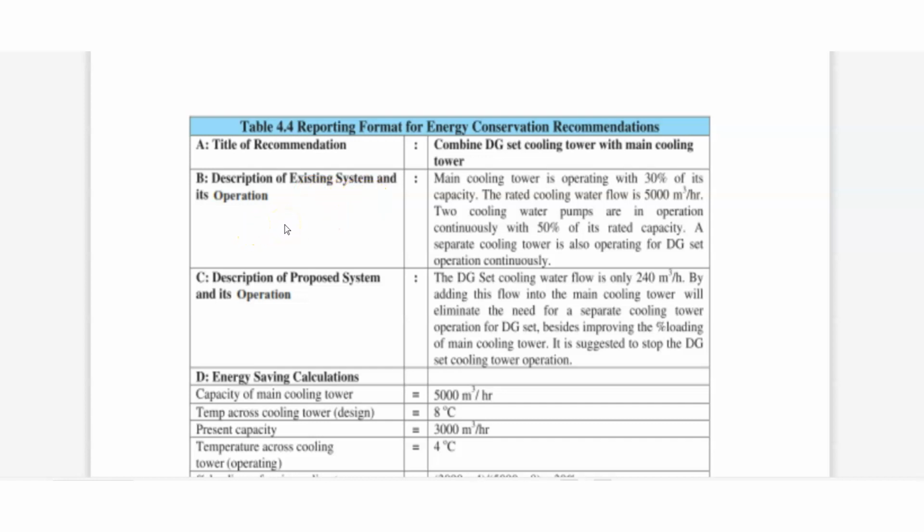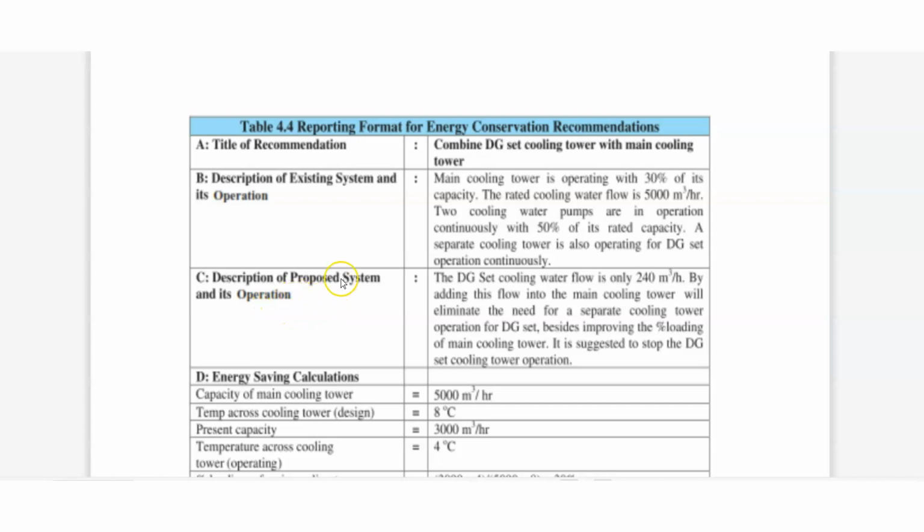We will write that. Here the main cooling tower is operating with 30% of its capacity. The rated cooling water flow is 5000 meter cube per hour. Two cooling water pumps are in operation continually with 50% of their rated capacity. A separate cooling tower is also operating for DG set operation continuously.